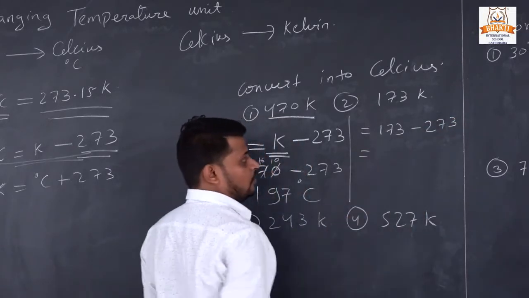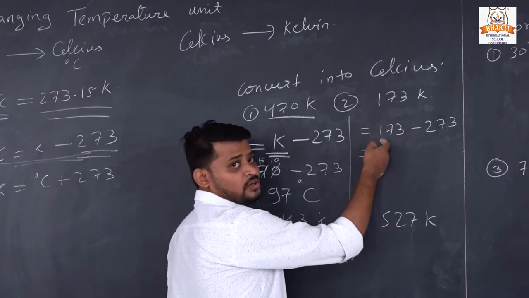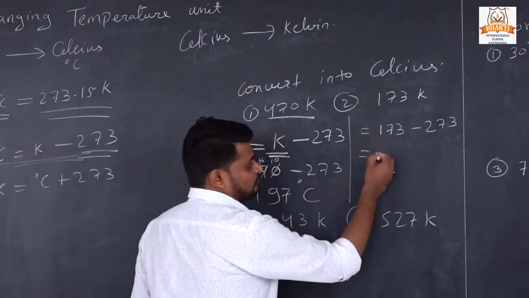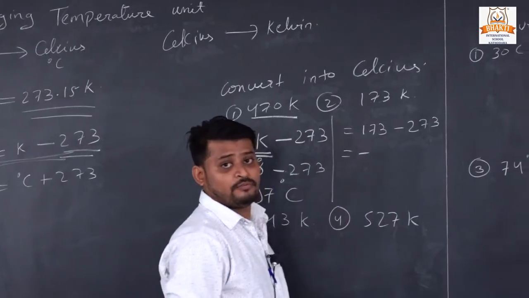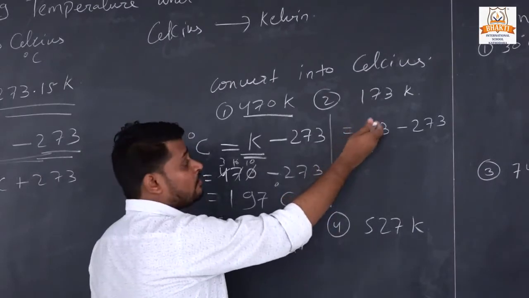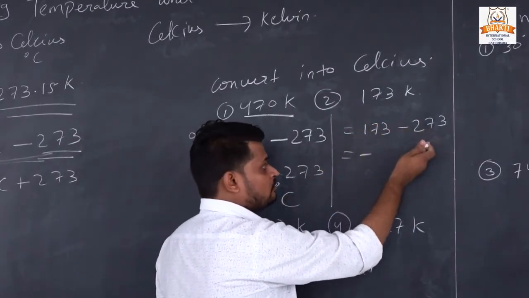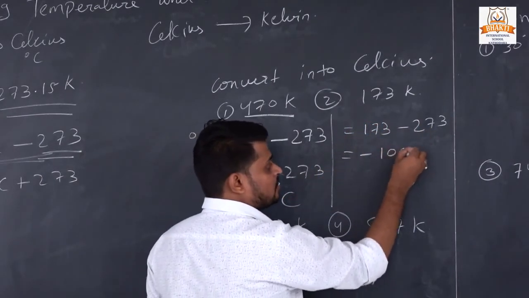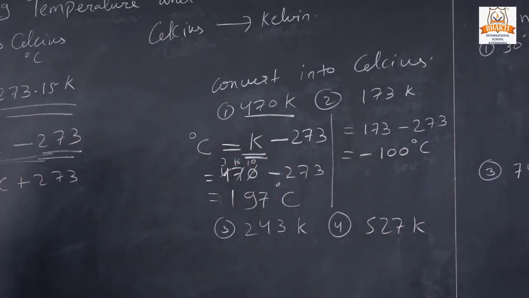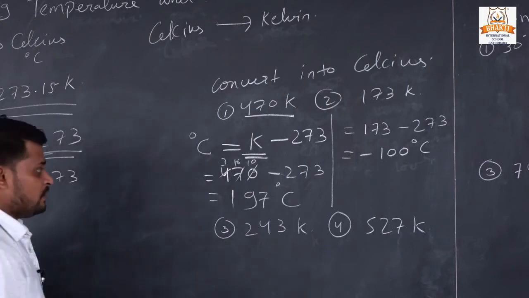Now this one is smaller and this one is bigger, so our answer will be negative, because we are subtracting a greater number from a smaller one, and the answer is minus 100 degrees Celsius. Understand?